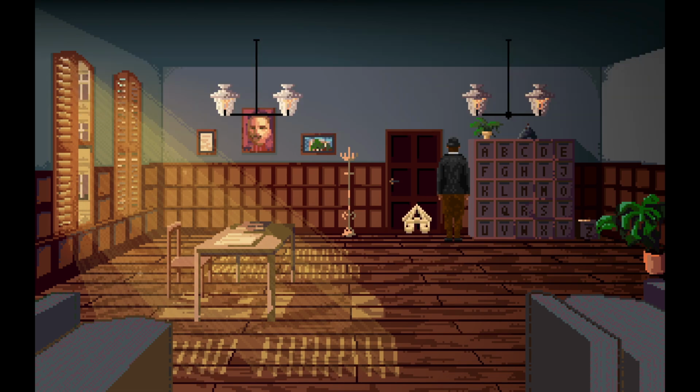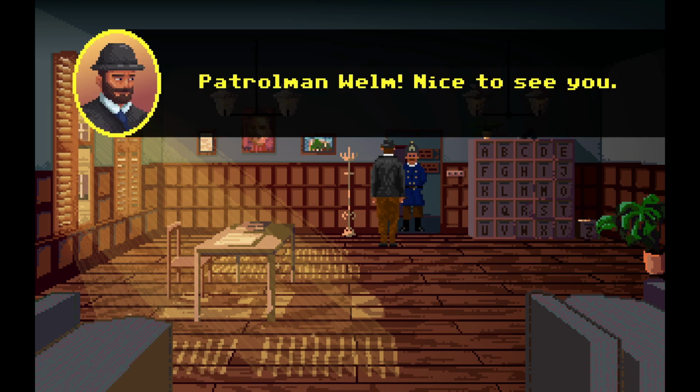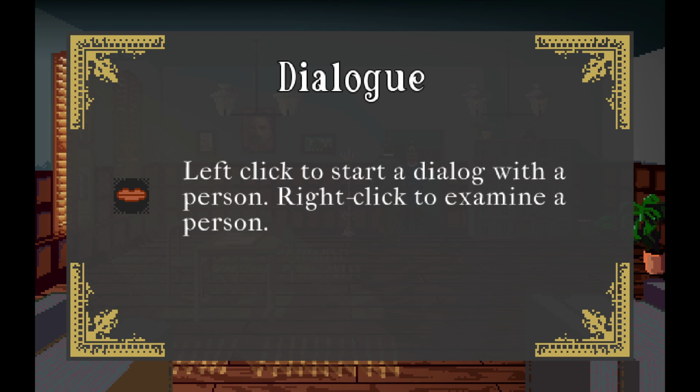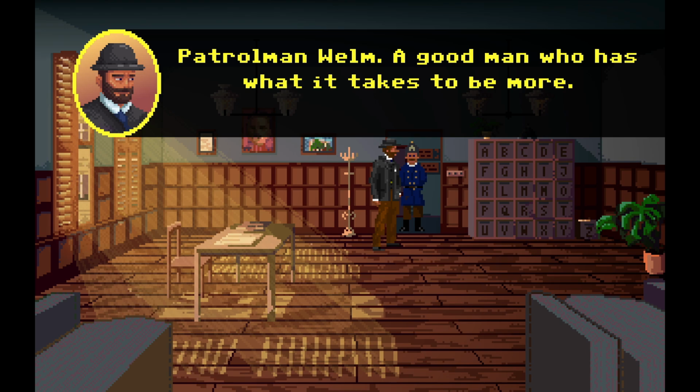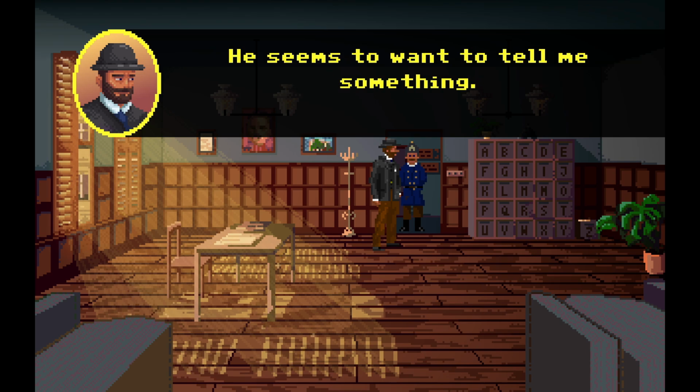Does not need to be unlocked. What? Patrolman Helm! Nice to see you. Left click to start a dialogue with a person. Right click to examine the person. Patrolman Whelm, good man who has what it takes to be more. He seems to want to tell me something.